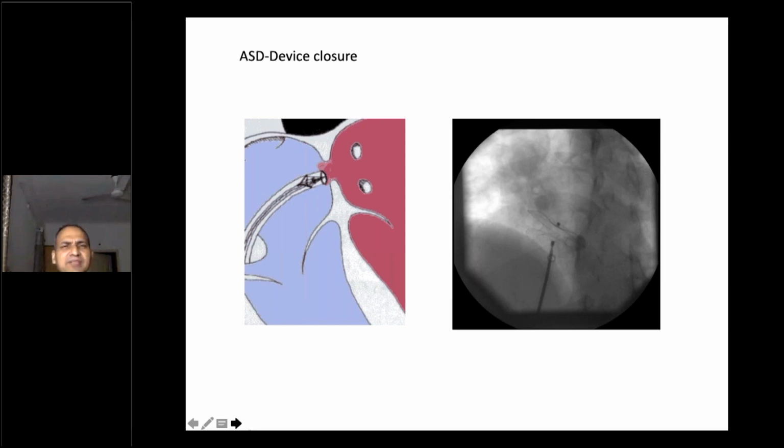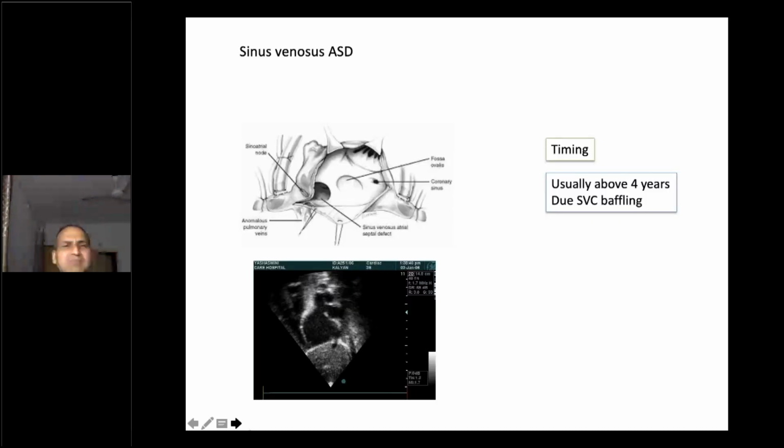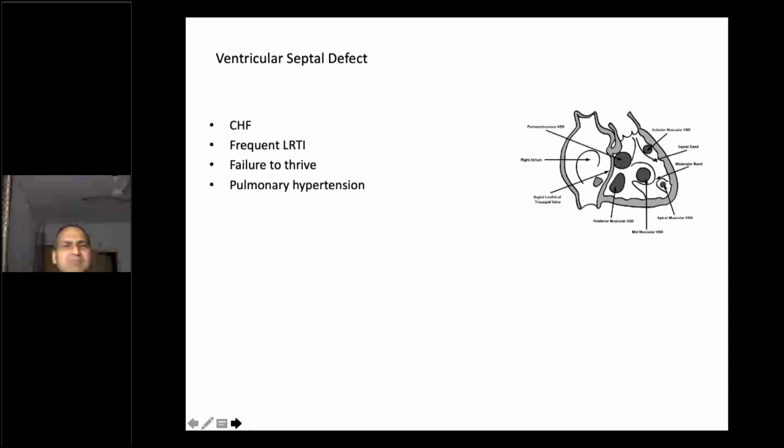Now let's come to the ventricular septal defect. Most of the children present with congestive heart failure, frequent lower respiratory infection, failure to thrive, and pulmonary arterial hypertension. So if you do not treat at the right time, this is going to happen, and the lungs will be permanently damaged.